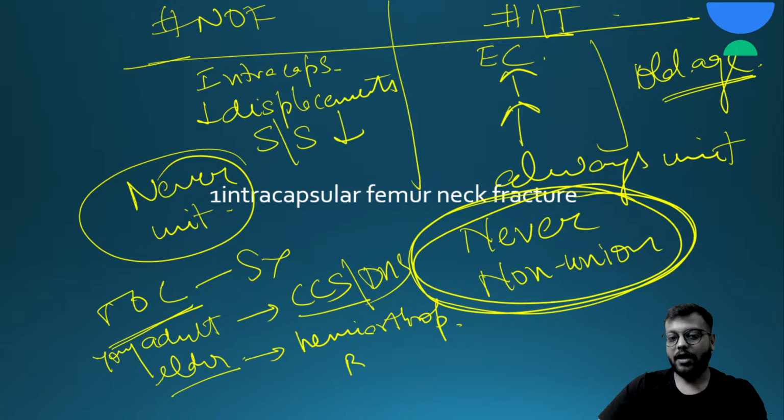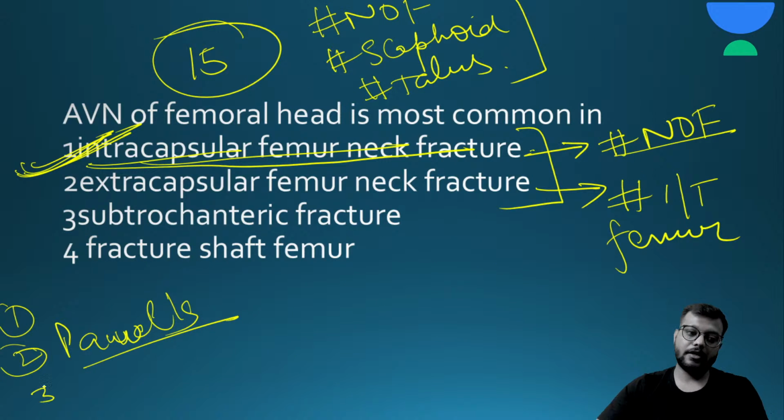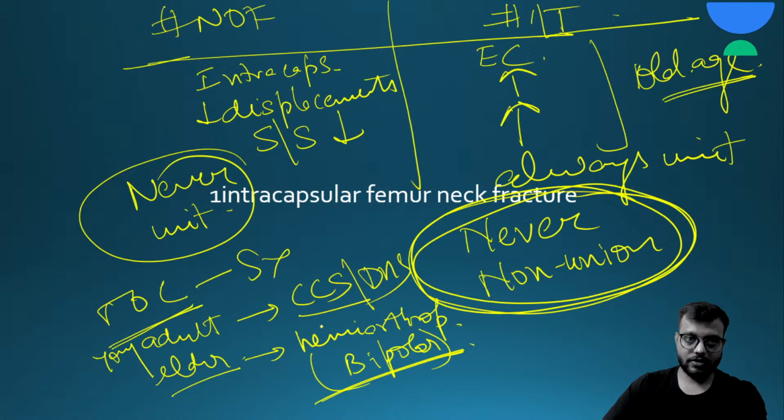Neck of femur has three classifications. First is based on the anatomical site, whether it is subcapital or basicervical or transcervical. Second is based on the Pauwels angle, so it is called Pauwels classification. And the third is based on the displacement, called the Garden classification. In Garden classification, type 1, the impacted one, only that can be managed conservatively. Okay, so this is your neck of femur and IT femur.